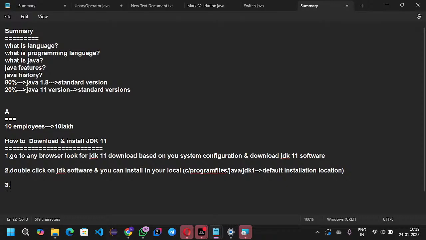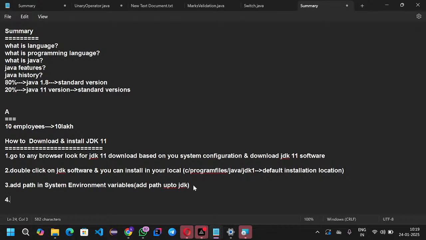That is the reason I need to give the path permanently in the system environment variables. Add the path in the system environment variables, up to the bin of the JDK.